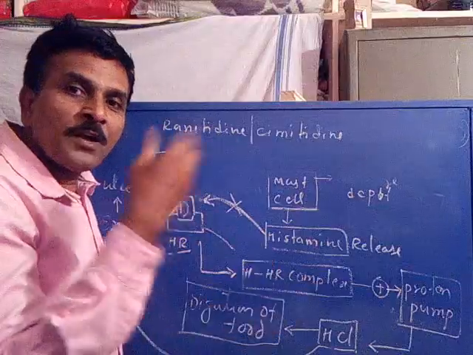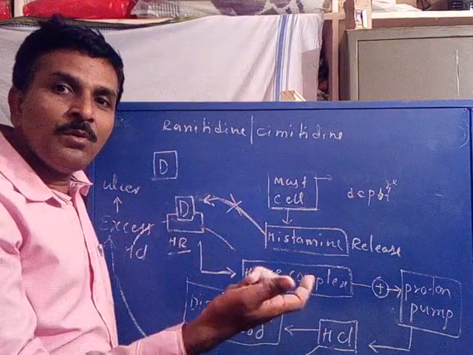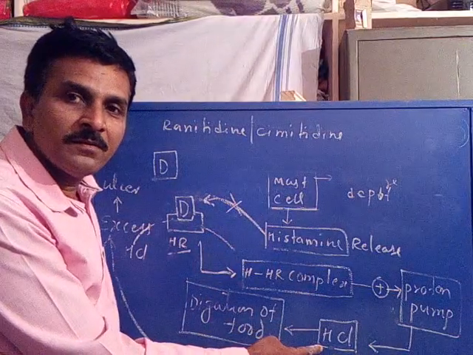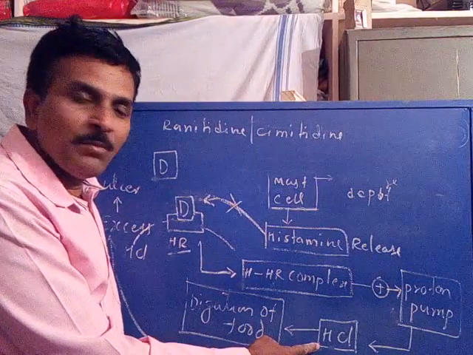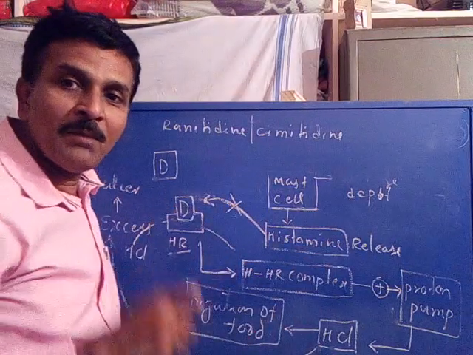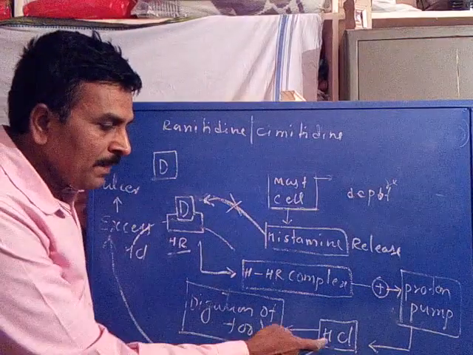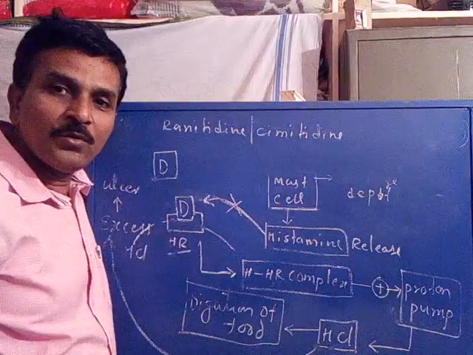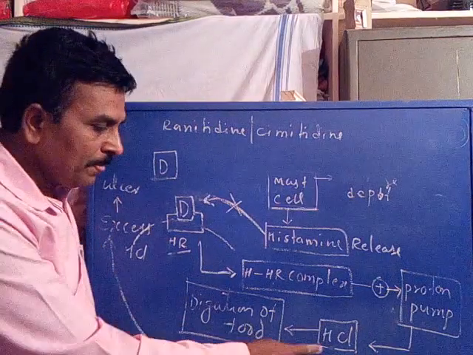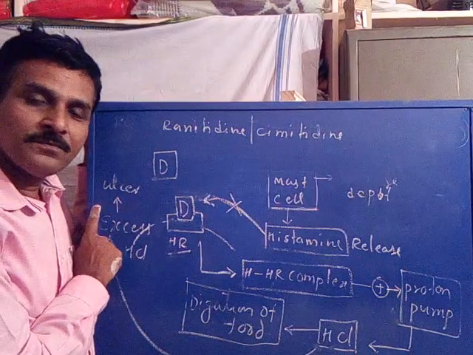Therefore, the proton pump is unable to secrete hydrochloric acid for a certain time. When hydrochloric acid is not secreted from the proton pump, the concentration of hydrochloric acid in the gastric mucosa decreases, followed by relief from the ulcer.